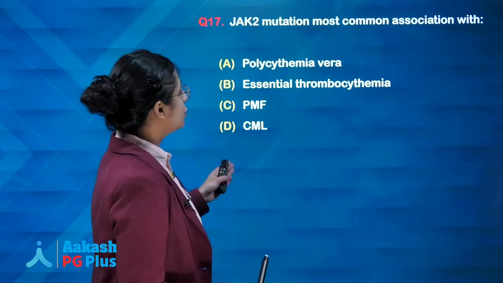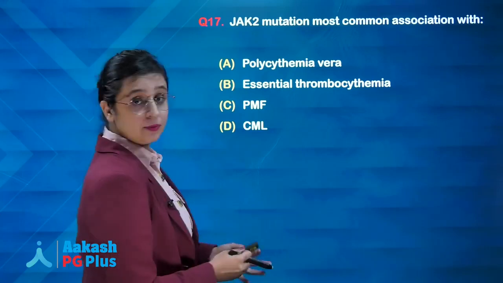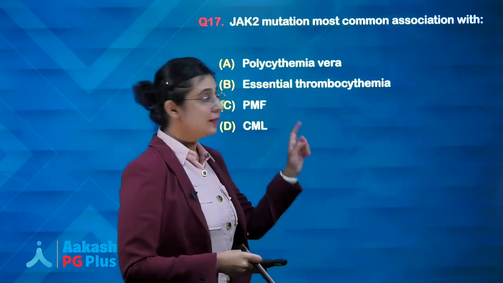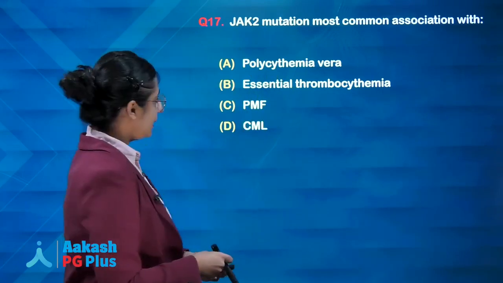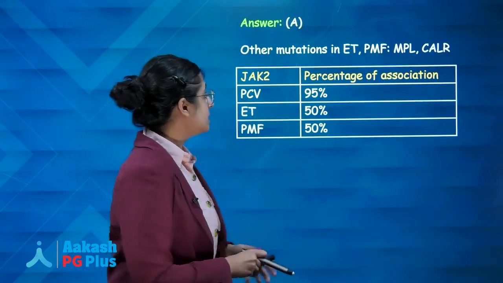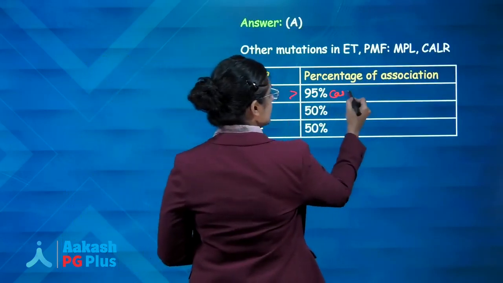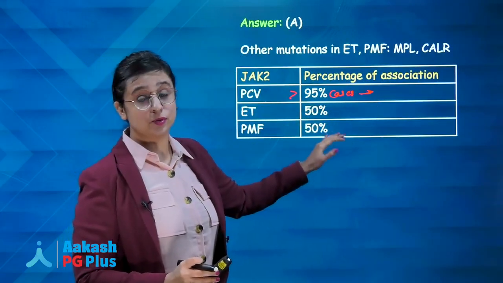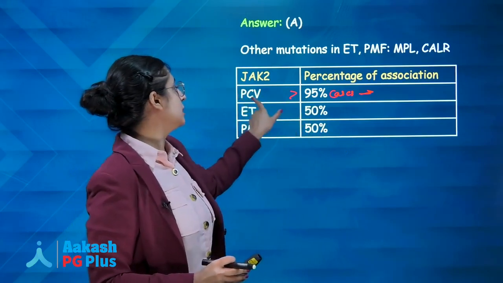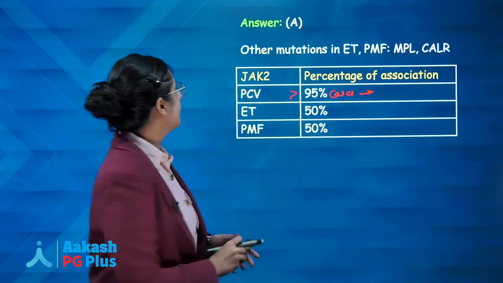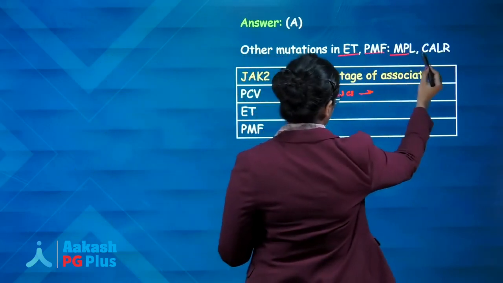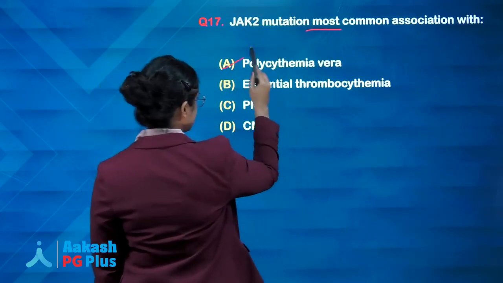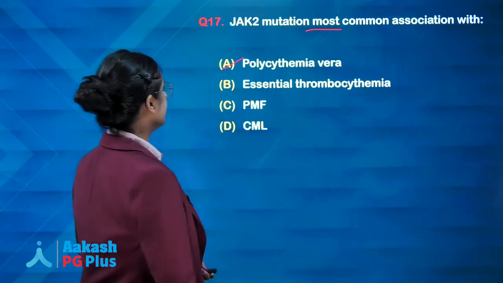Next, JAK2 mutation most commonly associated with. If multiple answers were allowed, it is associated with polycythemia vera, ET and PMF. But in polycythemia vera, more than 95% of cases will be positive for JAK2, whereas in ET and PMF only around 50% will be positive. So for the most common association, it is polycythemia vera. Other mutations in ET and PMF are MPL and CALR. So the single answer will be polycythemia vera.